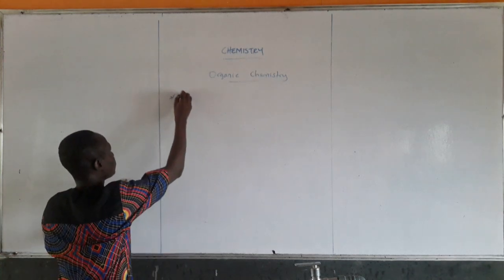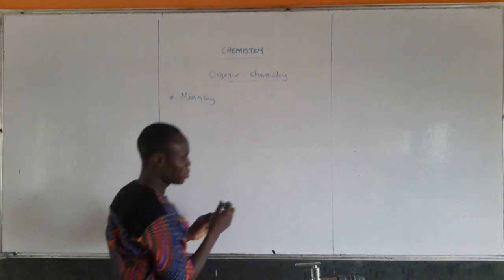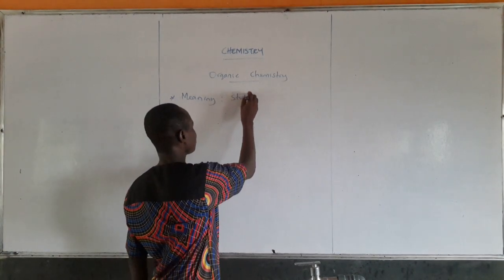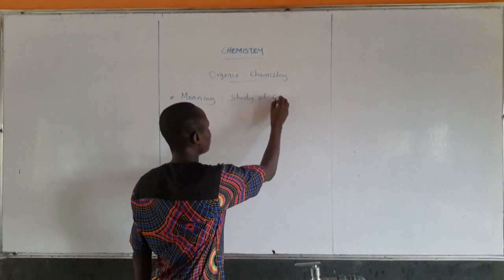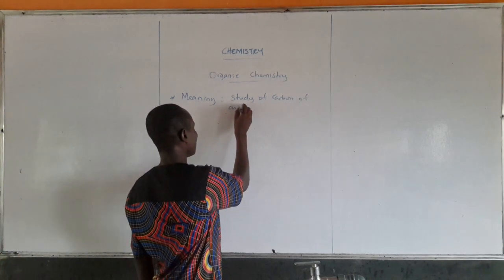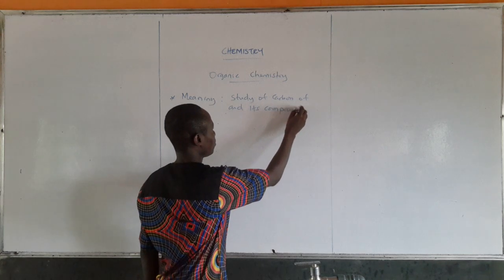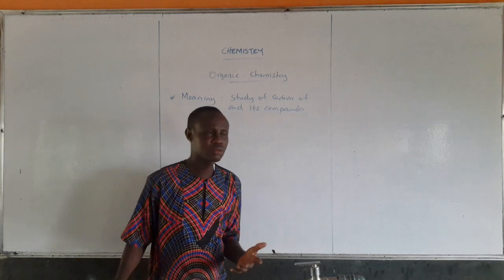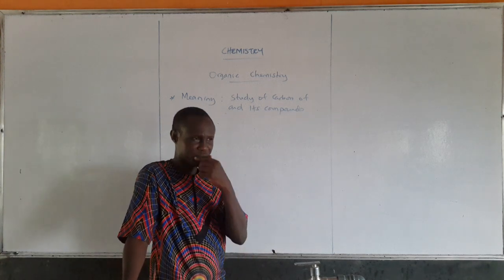The meaning. Organic chemistry is a branch of chemistry that studies carbon and its compounds, except some compounds like trioxocarbonate(IV), oxides of carbon, and hydrogen trioxocarbonate(IV).